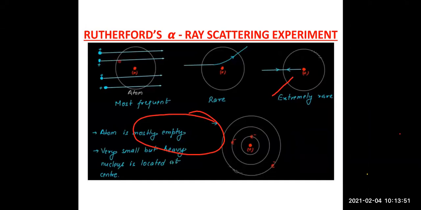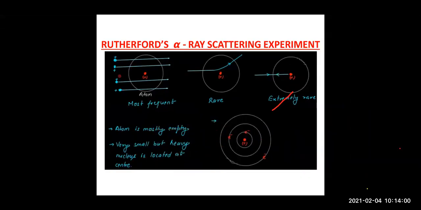Now from this, what conclusion do we come to? So let's see the conclusion, children. Rutherford observed that most of the alpha particles passed straight, undeviated. So children, this proves that the atom is mostly empty. It has a lot of empty space, right?